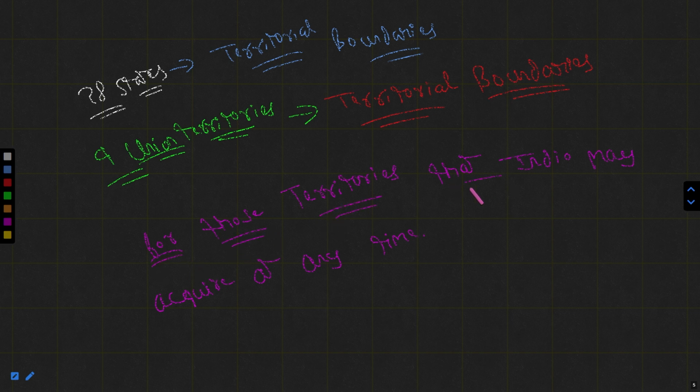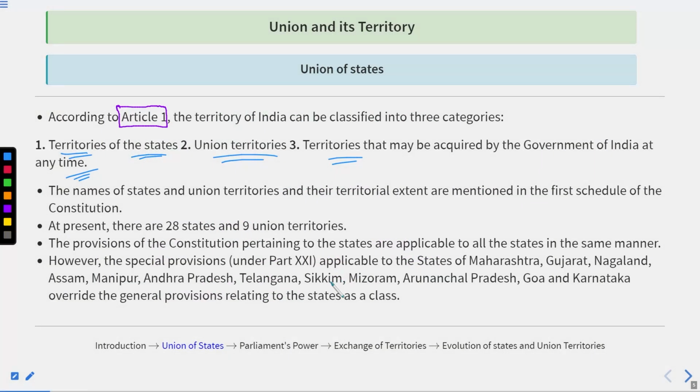So remember that these are the three territorial divisions in the country of India. The names of the states and union territories and their territorial extent are mentioned in the First Schedule of the constitution. At present, there are 28 states and 9 UTs, which I have told you.